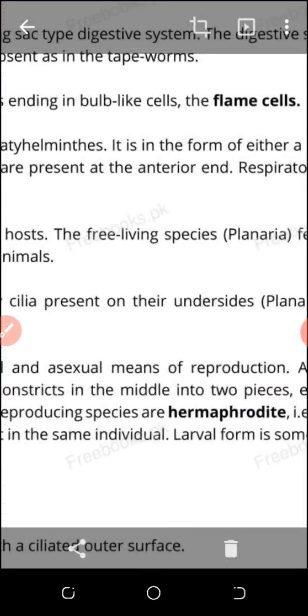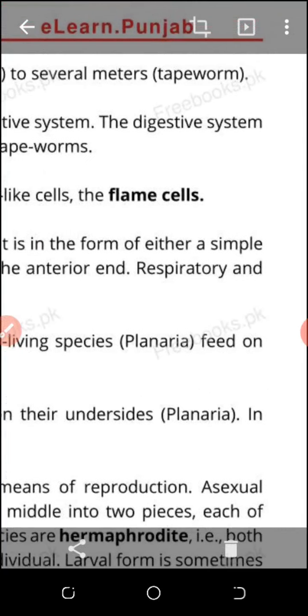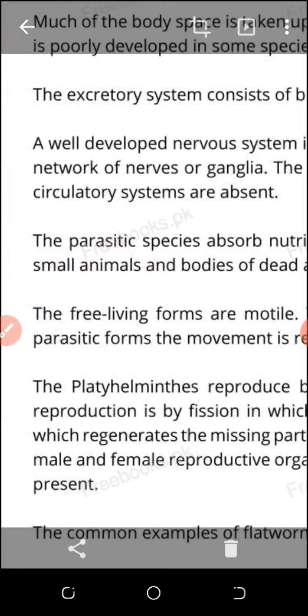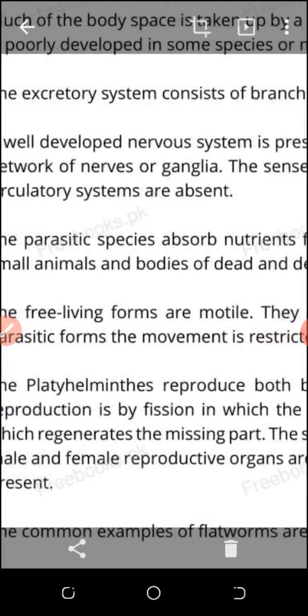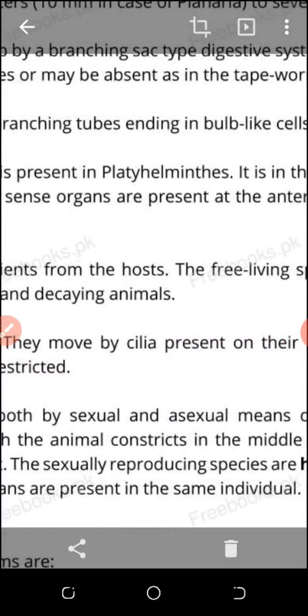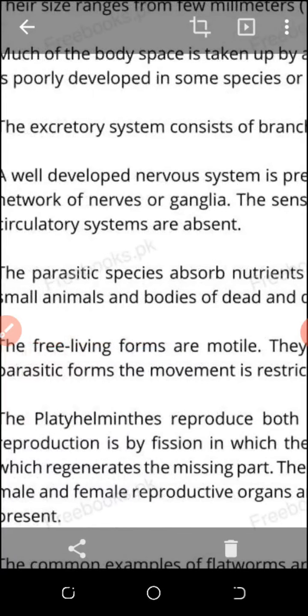That is the reproductive part. Excretion takes place by flame cells, and they are parasitic species. Excretion takes place by the flame cells, and I am talking about the phylum Platyhelminthes.